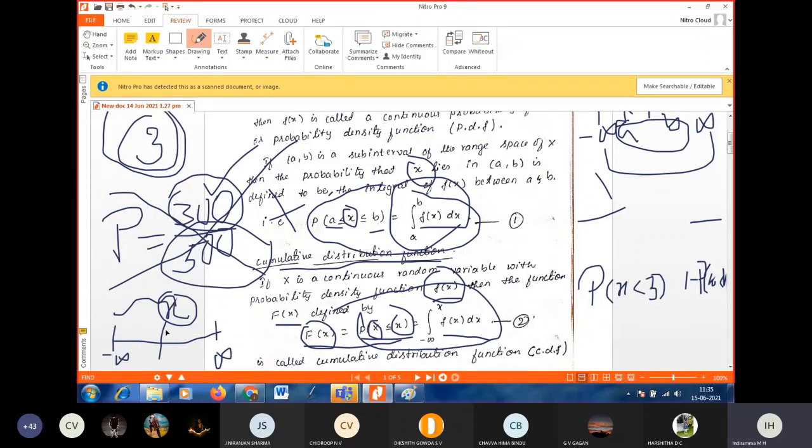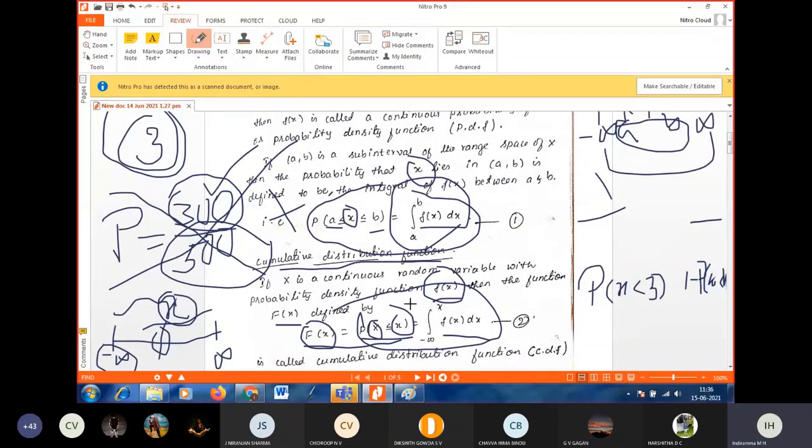Less than or equal to small x means from where to where? From minus infinity to x. So I am taking the integral from minus infinity to x of f of x dx.